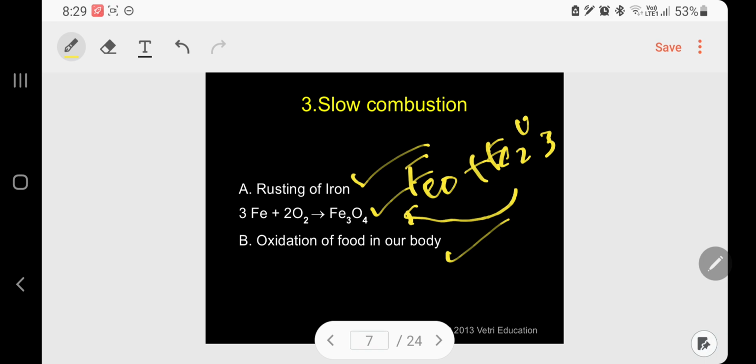Another slow oxidation example is the oxidation of food in our body. It is a slow process. It will take a few hours. It is not quick or rapid. Okay, let me go to the next one.